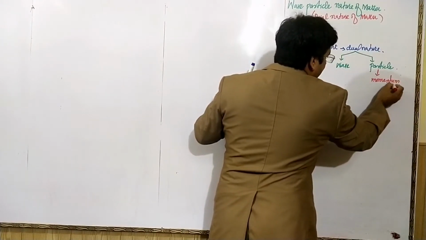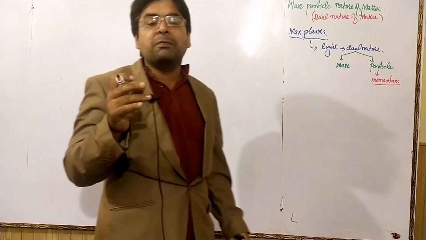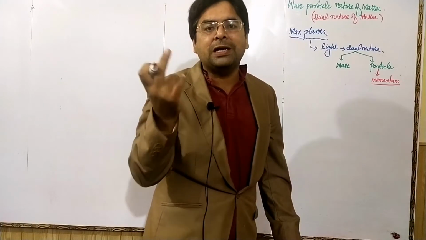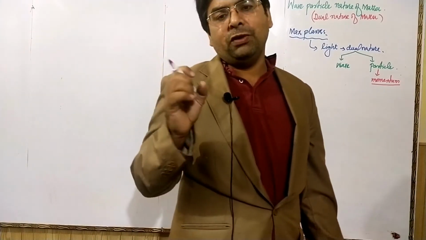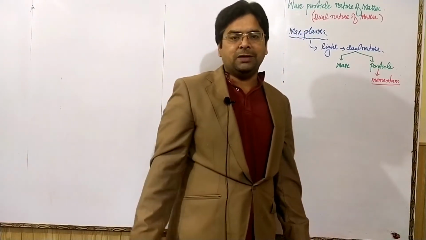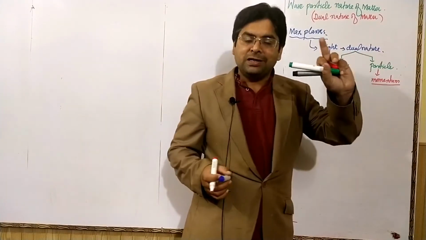As we have studied about the properties of cathode rays, they are material particles because they can rotate a small paddle wheel, because cathode rays have mass and velocity. The product of mass and velocity is called momentum. Anything having momentum will carry particle nature.